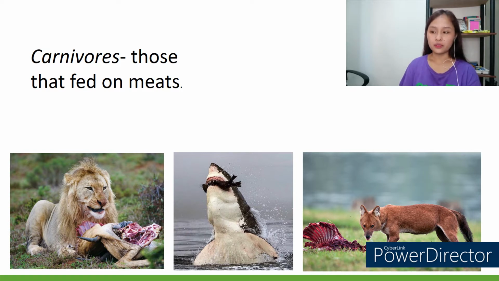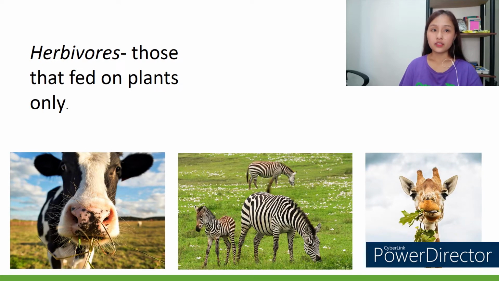Those are carnivores. The second classification are herbivores. Those animals are the exact opposite of the first one I mentioned, the carnivores that only feed on meat. These herbivores only feed on plants. Like for example, cows, giraffes, and zebras. Those are herbivores.